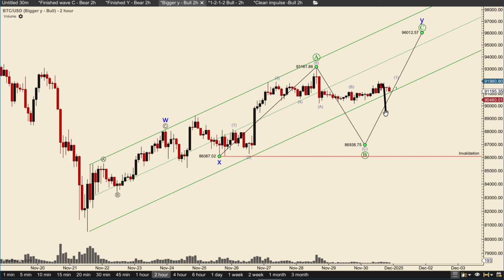If we move down in a 3-wave kind of structure and immediately take out the 3-wave, there is a higher chance of it being a wave B and then moving up. But if we are moving down in a 1, 2, 3, 4, 5, and here you have a gap in a wave 3, the same way as you had a gap here, yeah, then it is favoring the bears.